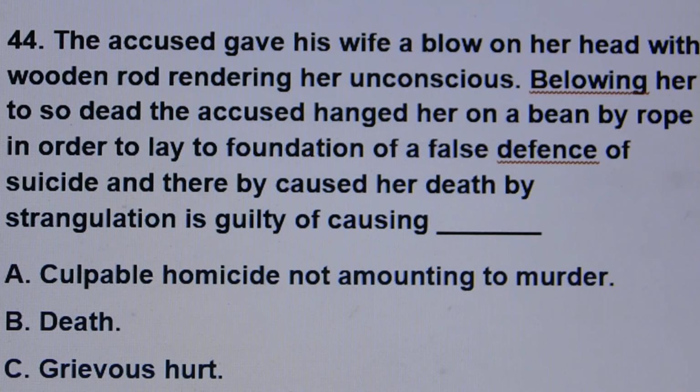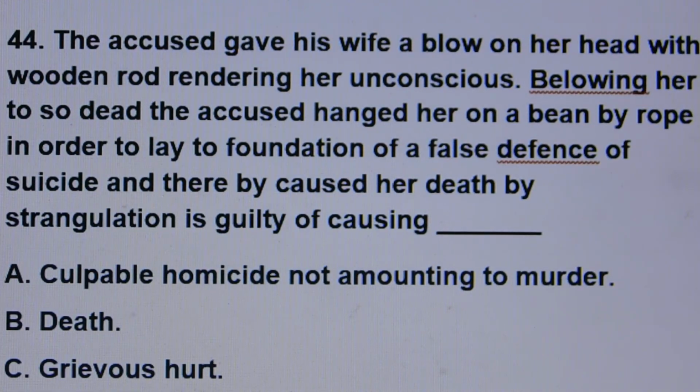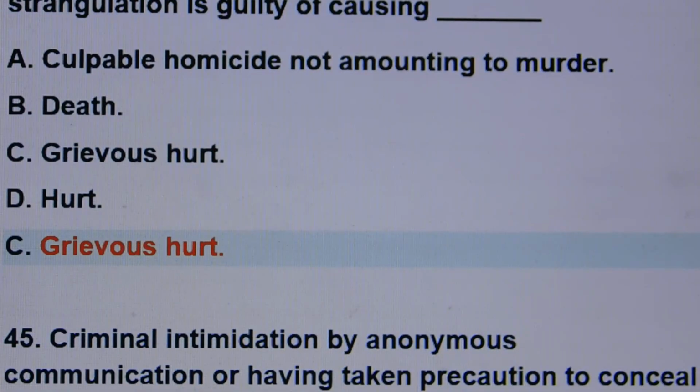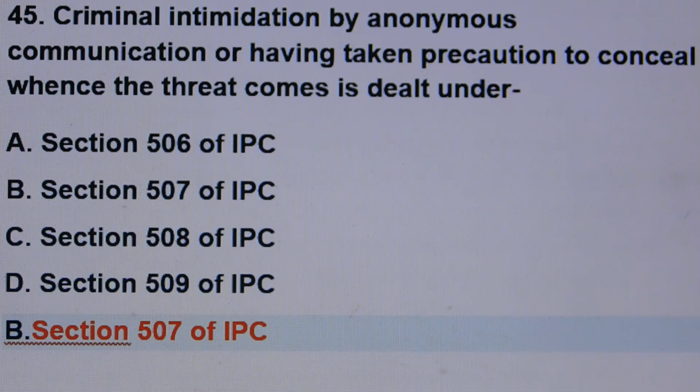Question number 44. The accused gave his wife a blow on her head with a wooden rod, rendering her unconscious. Believing her to be dead, the accused hanged her on a beam by rope in order to lay the foundation of a false defense of suicide and thereby caused her death by strangulation. He is guilty of causing. Answer is option number C, grievous hurt.